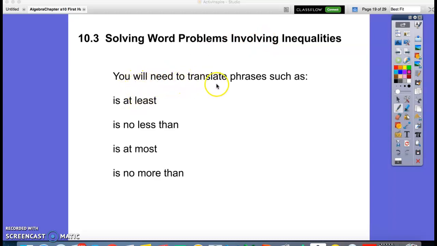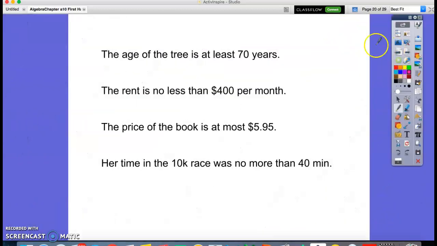Section 10.3, Solving Word Problems. You will need to translate phrases such as at least, no less than, at most, and no more than. So, the age of the tree is at least 70 years. I think it's better you pause the video, try to solve it yourself, and then check the answers.